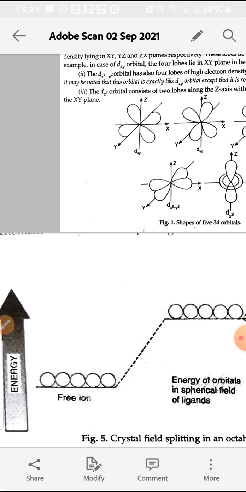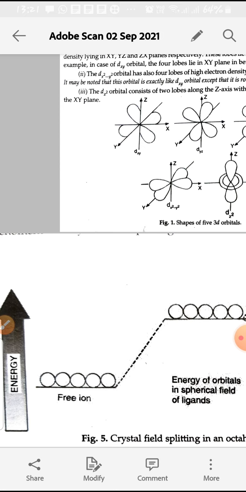Then there will be repulsion between the metal having d orbitals with electrons, and the ligands having lone pairs of electrons. Similar charges always repel. The metal ion has d orbitals with electrons, and the metal ion is surrounded by ligands which also have electrons. So there will be repulsion between the electrons.